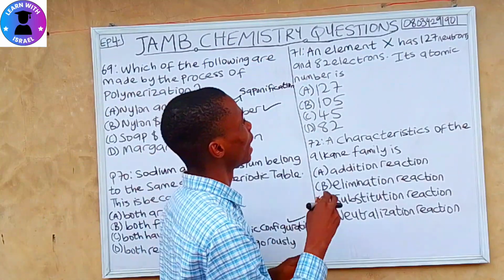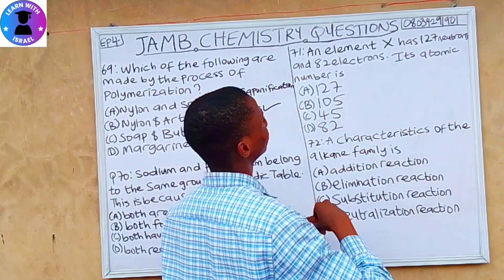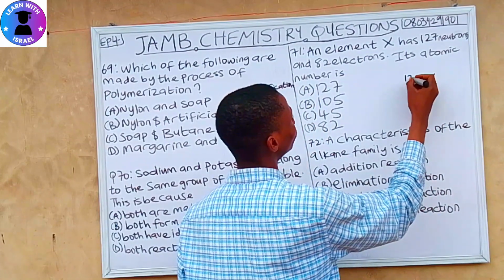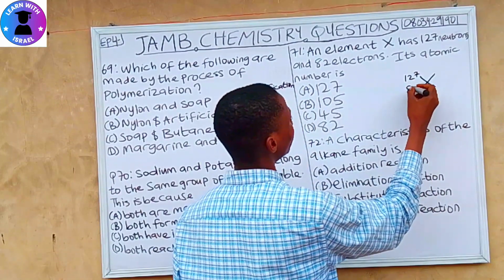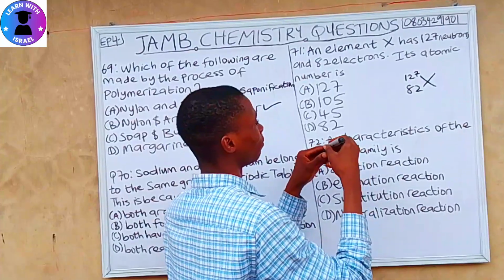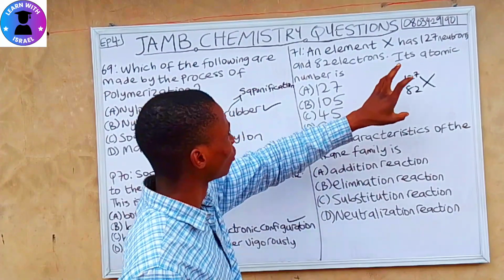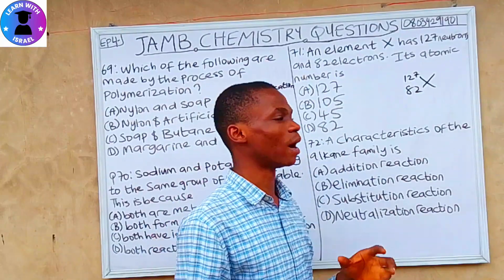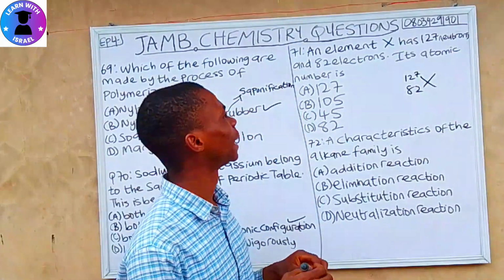Question 71. An element X has 127 neutrons and 82 electrons. Its atomic number is, the atomic number is always written down here, so you can now say 82 is the atomic number. But how? Let me explain to you guys.